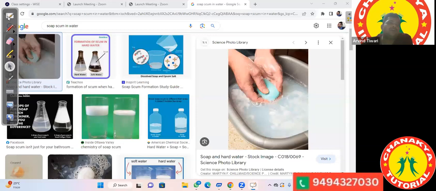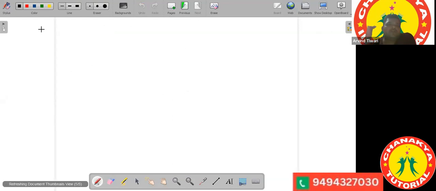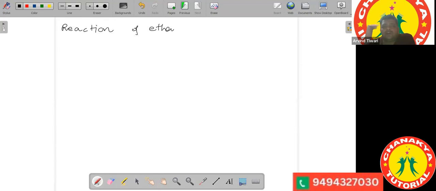And one more thing, we have left out one thing, that is oxidation reactions and also reaction with metals, reaction of ethanol and ethanoic acid with metals.